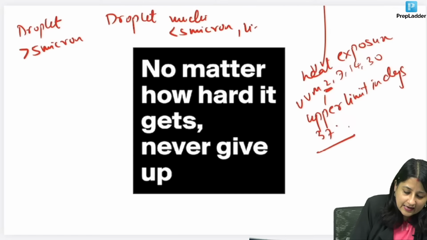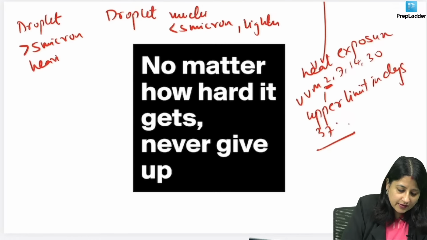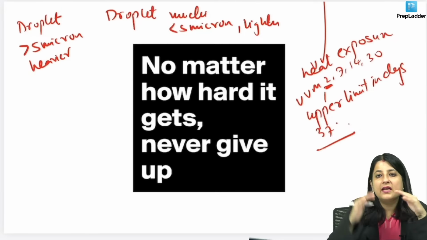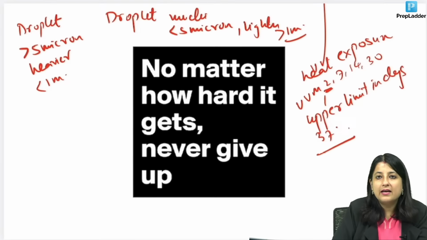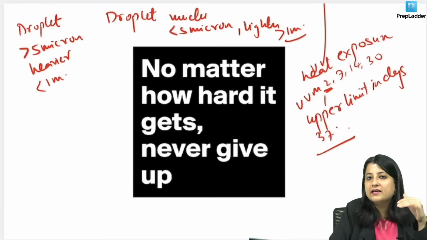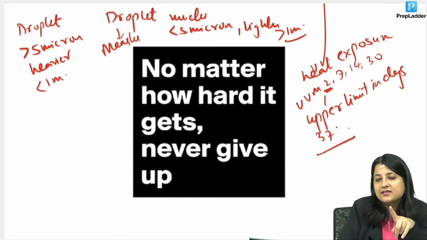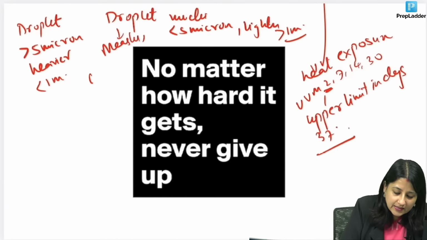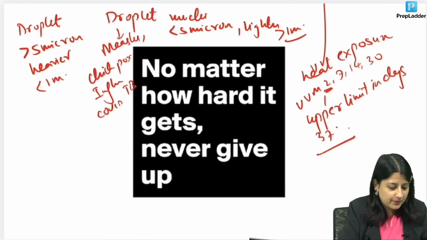These are lighter, and lighter means they remain suspended in air. But droplets are heavier, so they fall to the ground and travel a distance less than 1 meter. Droplet nuclei travel a distance more than 1 meter. Now the question can come, what are the diseases that get transmitted by droplet nuclei? You should know this, it was asked in AIIMS 2020 or so: measles, chickenpox, influenza, COVID, TB. These follow droplet nuclei transmission.